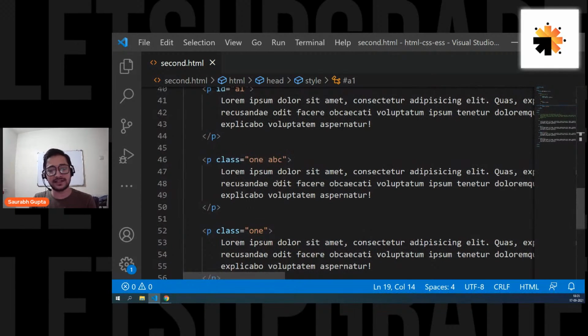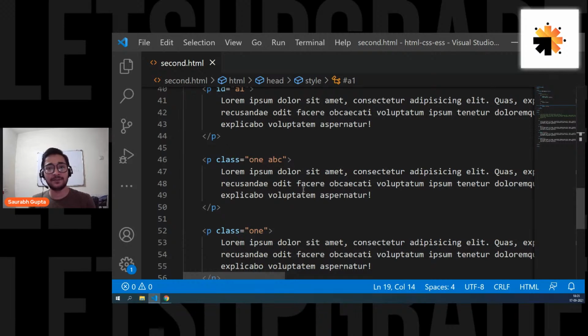We only use classes because classes are fantastic and flexible, right? You can simply reuse them again and again. You can rewrite the same class again and again, and you can give multiple classes to a single element. So that's the best thing about classes, and that's the difference between ID and class. ID is for complete uniqueness. Once you give an ID to an element, you can never repeat that ID again. Otherwise, according to W3C, that is the World Wide Web Consortium, the authority, it's a wrong thing. It will be an error in their case.